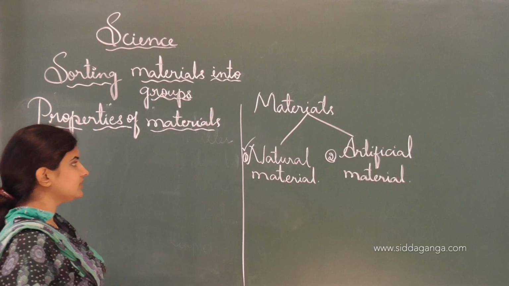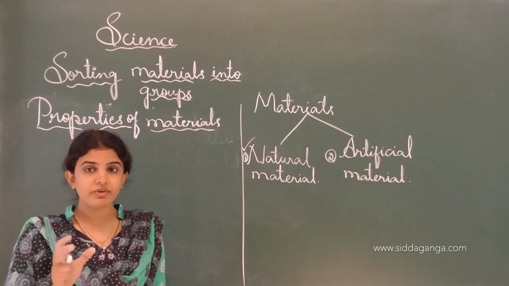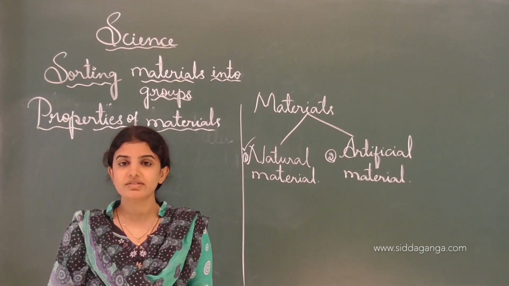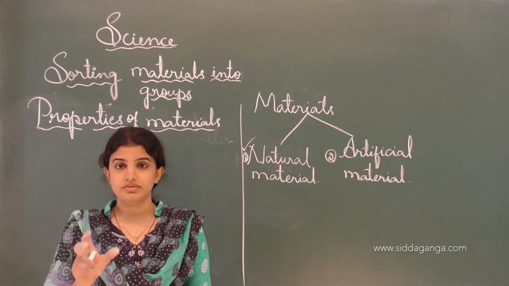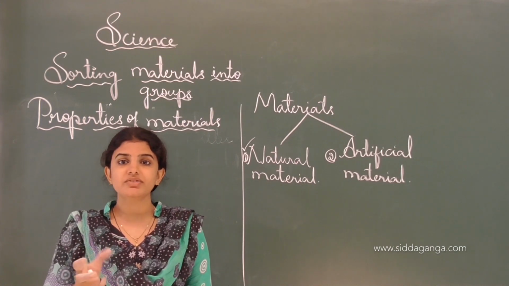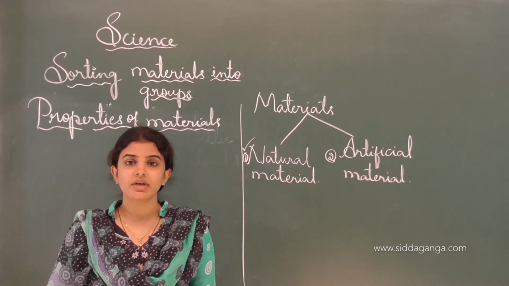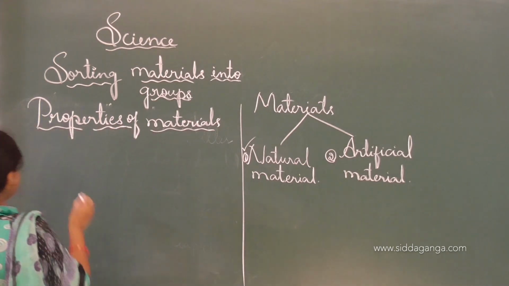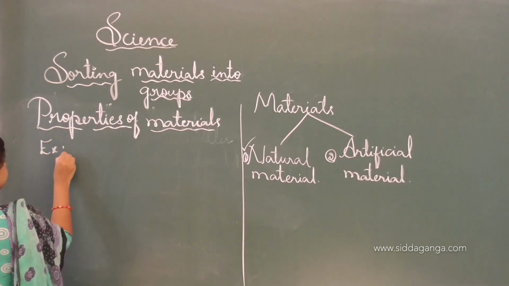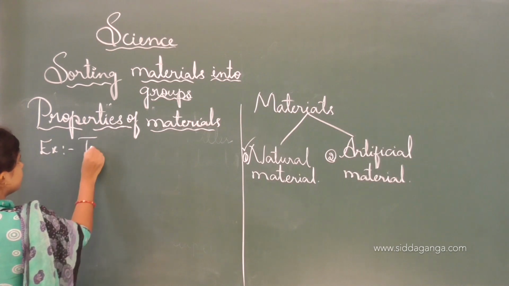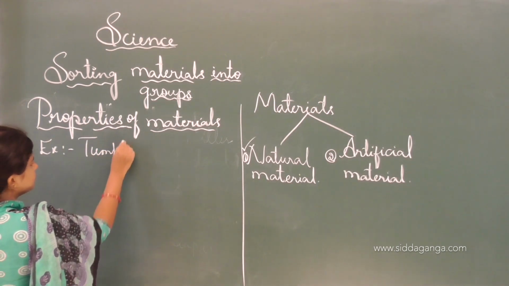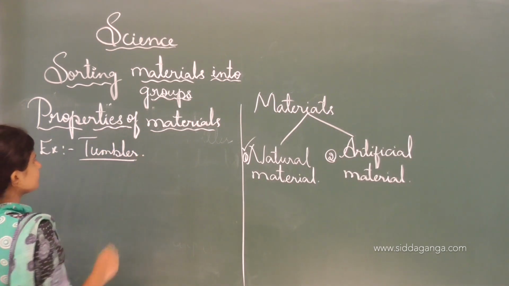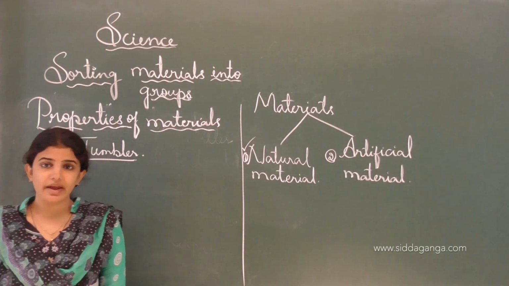And have you ever seen a tumbler which is made up of a piece of cloth? We can't see such a tumbler, because it can't hold the water properly. See, this is one example.